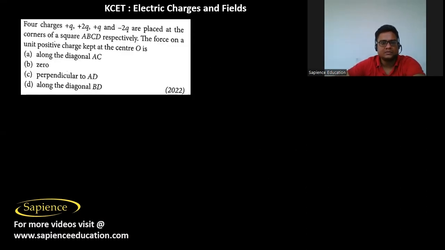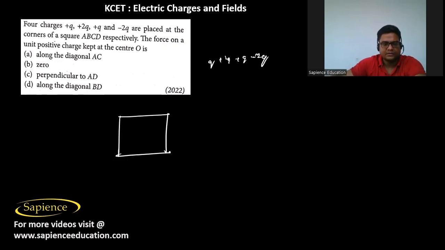Then it is told that four charges plus q, plus 2q, plus q and minus 2q are placed at the corners of a square ABCD respectively.